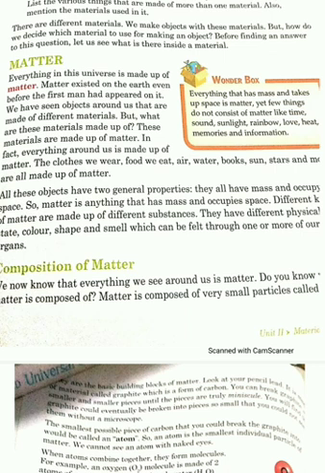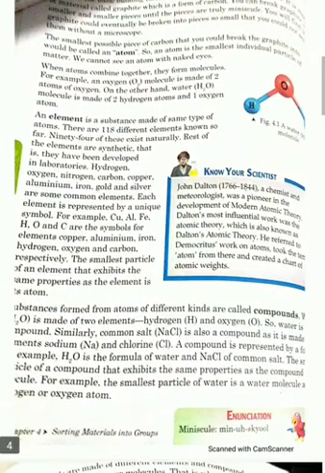So they are the basic building blocks of matter. If we take the example of our pencil lead, then it is also made up of matter. And you know what this pencil lead is called? It is called graphite, and it is a form of carbon.